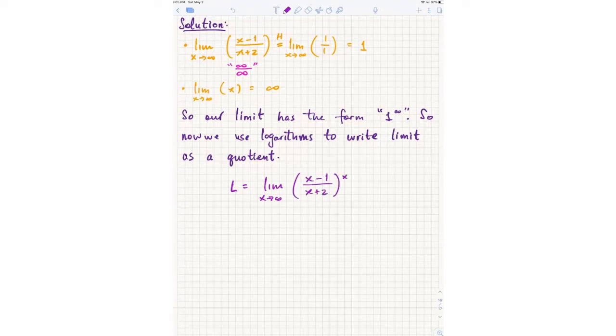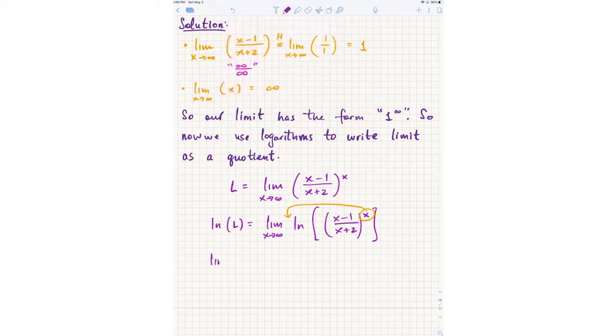Let's take the ln of both sides. So I get the ln of this whole big mess. Should be a plus 2. And then we have all seen this before, right? The whole point of the ln is it makes the exponent into a product, right? Because this exponent can now come outside of ln. So let's actually circle that.